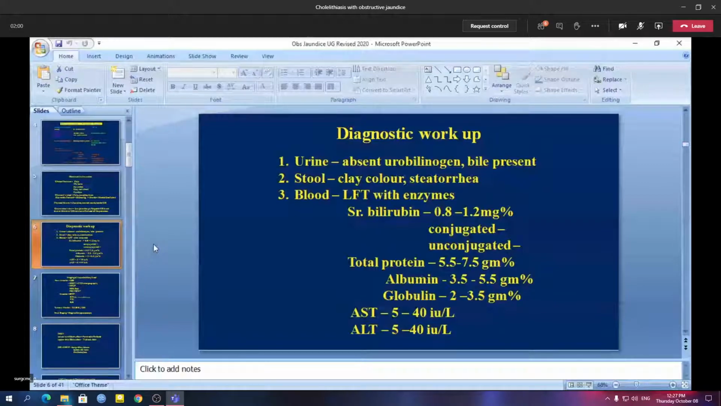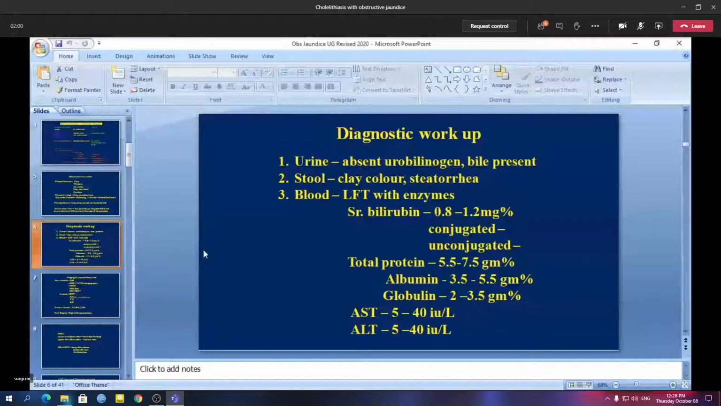benign cause, the next part is confirmation of diagnosis. Remember, when you say a provisional diagnosis, next the examiner will ask you what you're going to do or what is your next step. Then your standard answer should be, sir, I want to confirm my diagnosis by biochemical examination as well as various imaging modalities. So first, biochemically you have to confirm your diagnosis of obstructive jaundice.